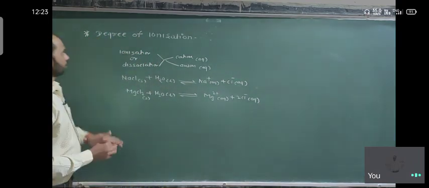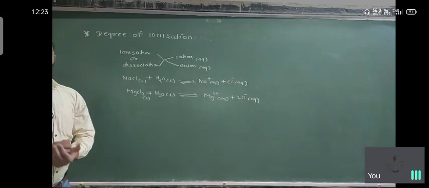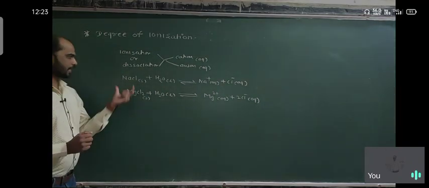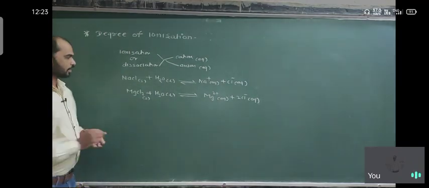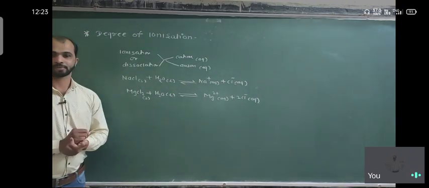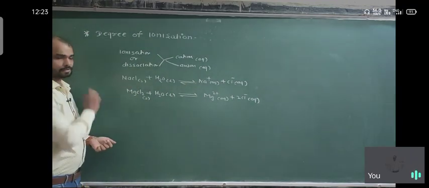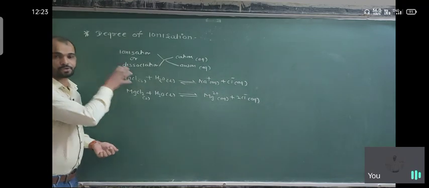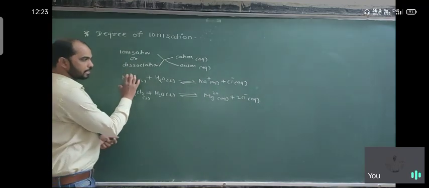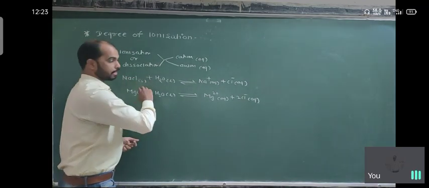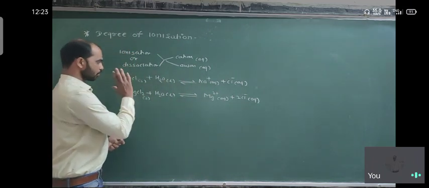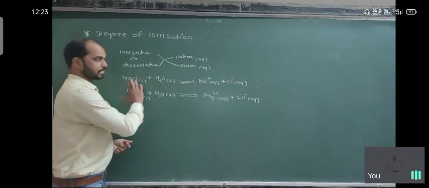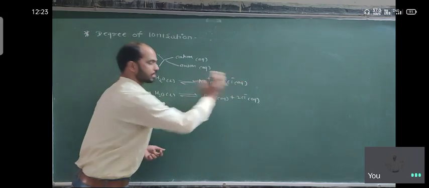So what is the meaning of degree of ionization? Suppose we consider NaCl or MgCl2, and there are some molecules here, say 100 molecules are present. Out of that 100, some molecules are ionized, meaning some molecules of NaCl convert into Na plus and Cl minus.